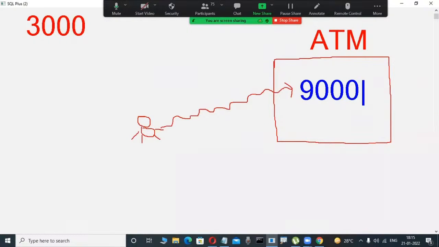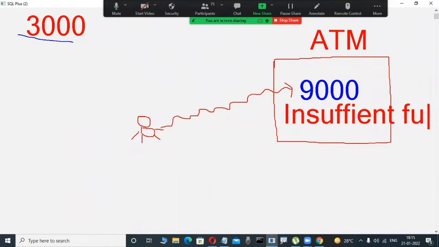No. Here my balance is 3,000, so how can I get it? 9,000 rupees is impossible. In this case, it will give a message. You observe it on ATM machines, some messages will be displayed, such as insufficient funds. Because your balance is low, 3,000, but you are trying to retrieve more than 3,000, like 9,000, 8,000, 7,000. How is it possible? In that case only, the insufficient funds message will be displayed.